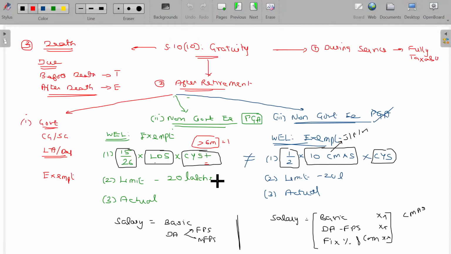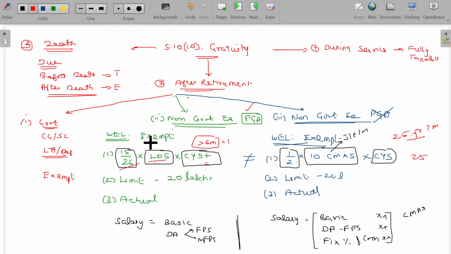Is that clear? As per the Payment of Gratuity Act, some extra can be taken. Days rather than half, it is 15/26. And for completed years of service, say 26 years 7 months, under the Act it will be taken as 26 years.